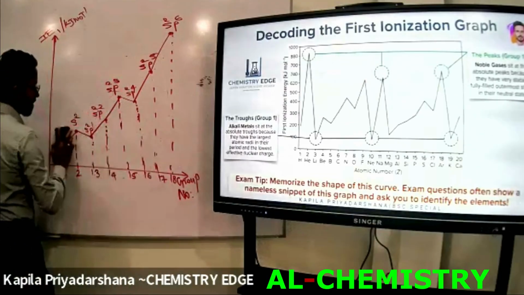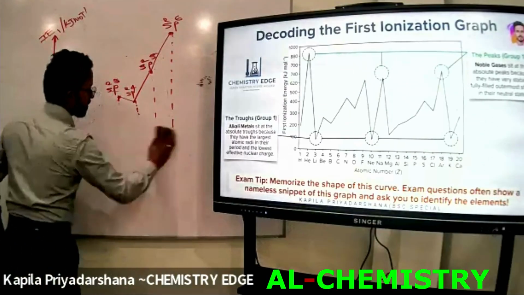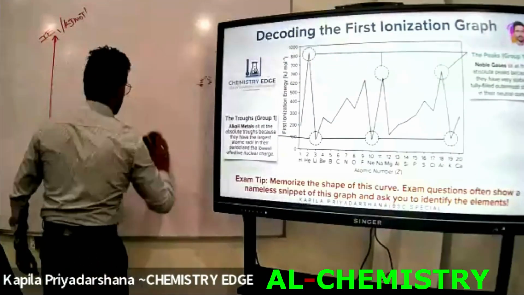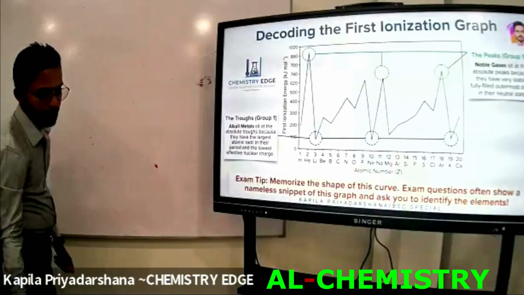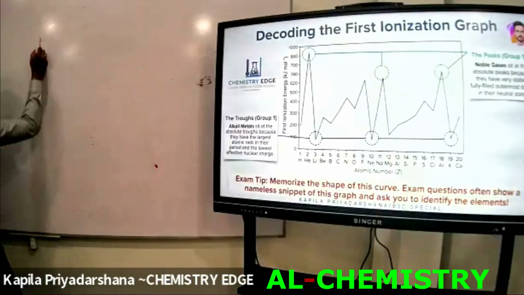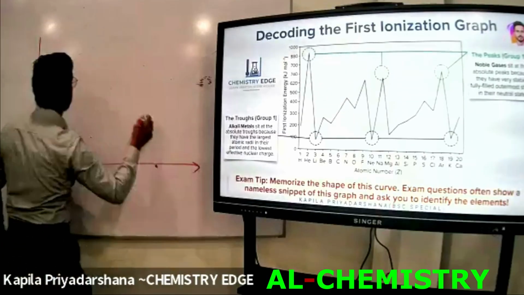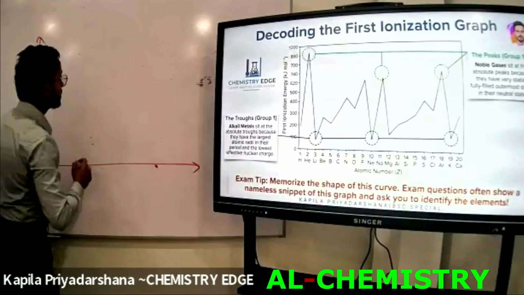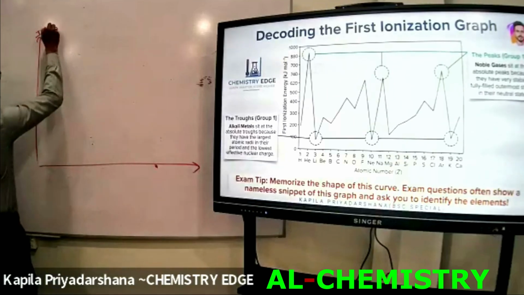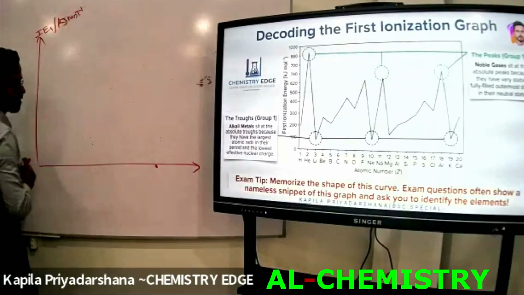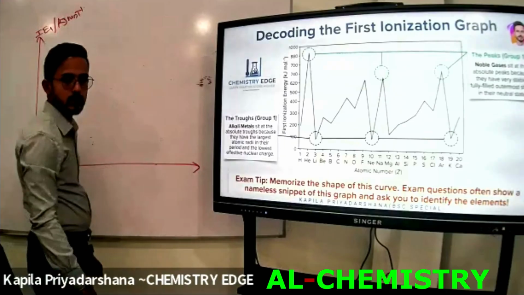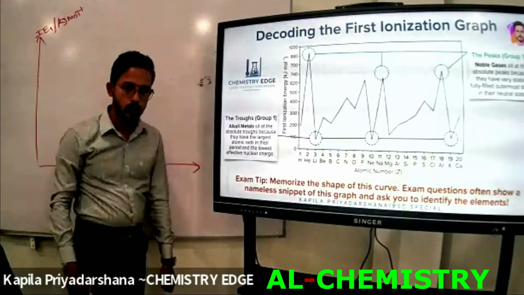Okay, look at this. There is a method to draw this first ionization energy graph. This is the method. Try to practice this method. This is the first ionization energy, IE1. It should be kilojoule per mole. This is the unit for the first ionization energy. You have already discussed this in grade 10 also.